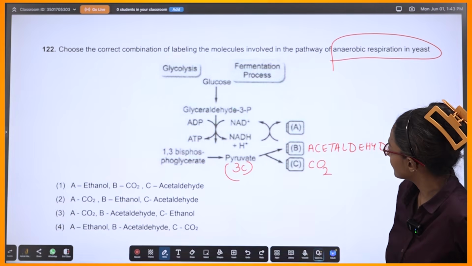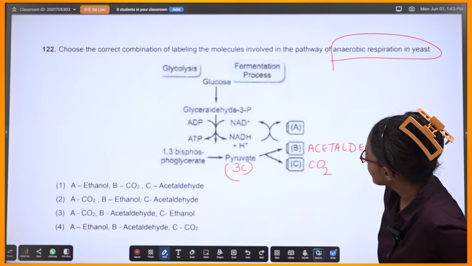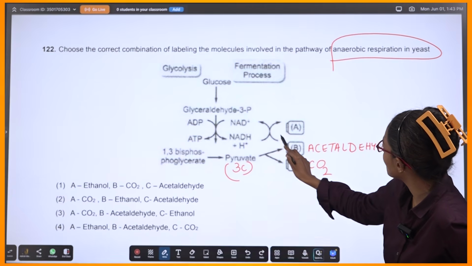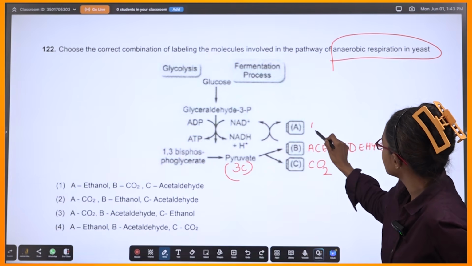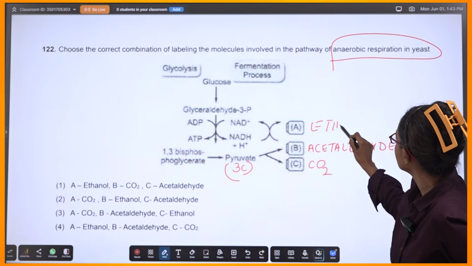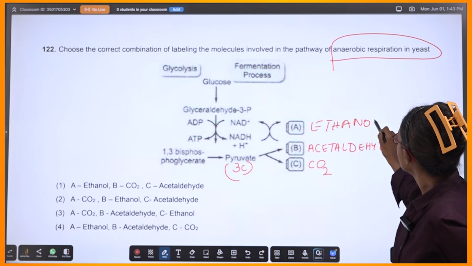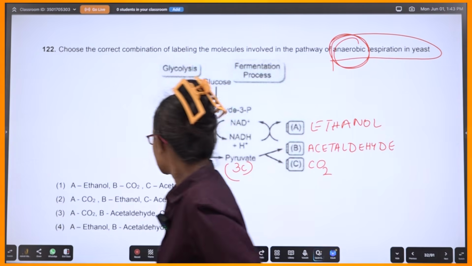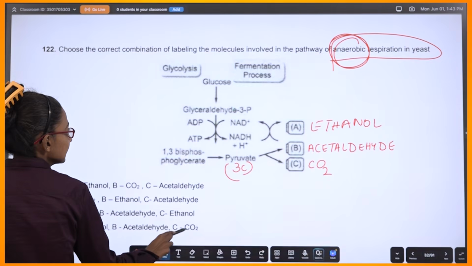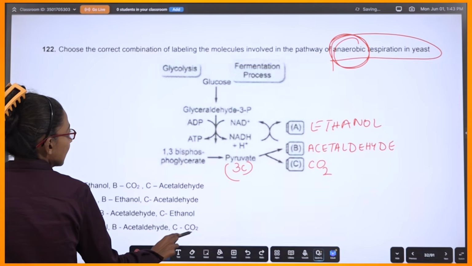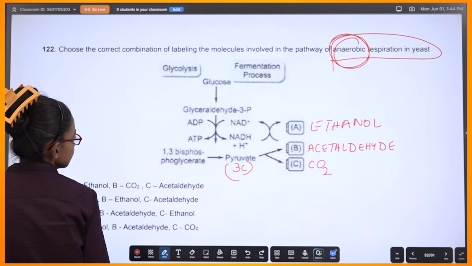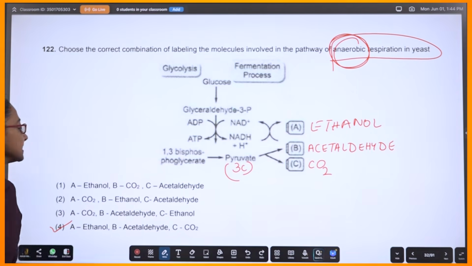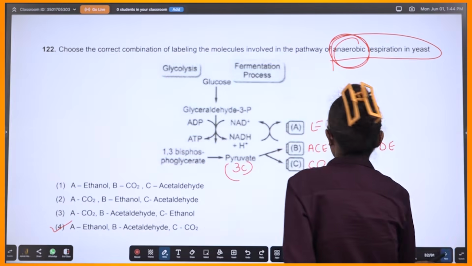Now let's come to this. Glyceraldehyde 3-phosphate is coming here. So that means this should be ethanol. Anaerobic respiration, right? So ethanol, acetaldehyde, and carbon dioxide. Correct? Yes, see this step? So it's ethanol, acetaldehyde and carbon dioxide.